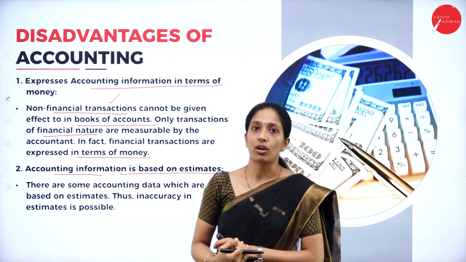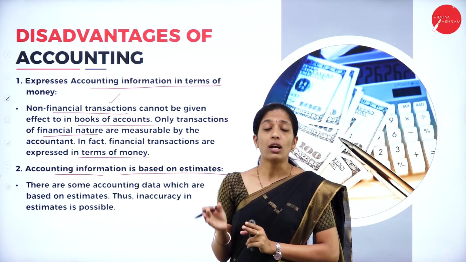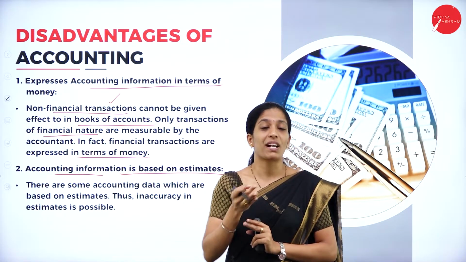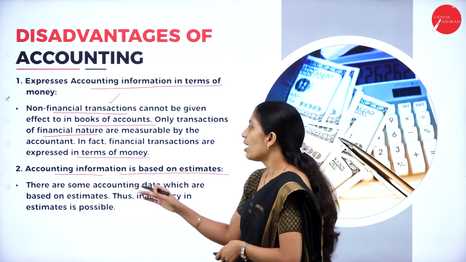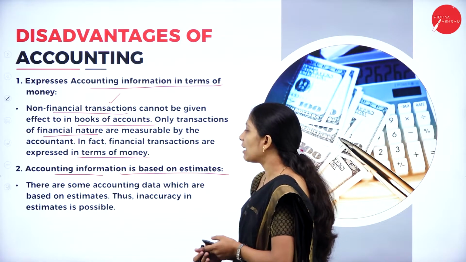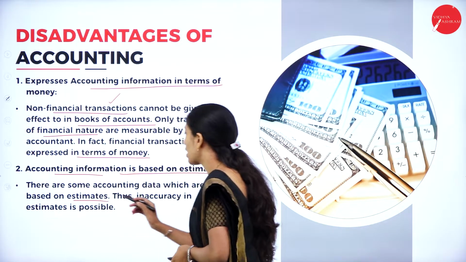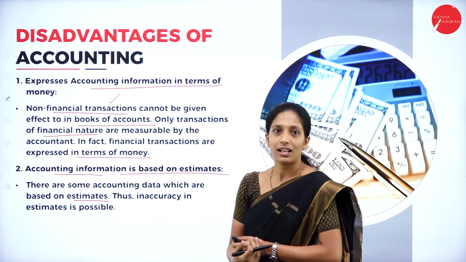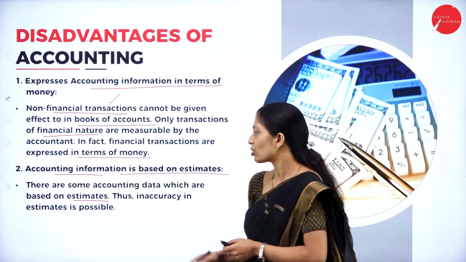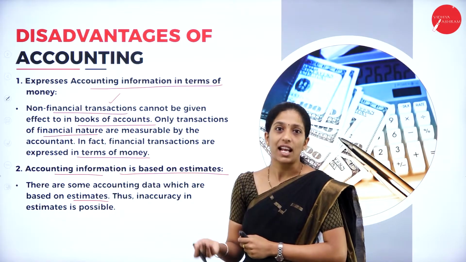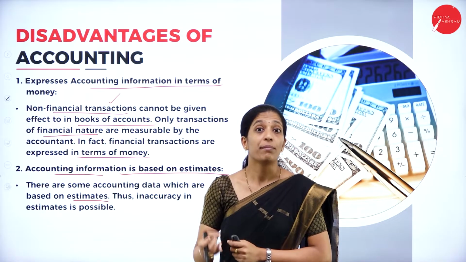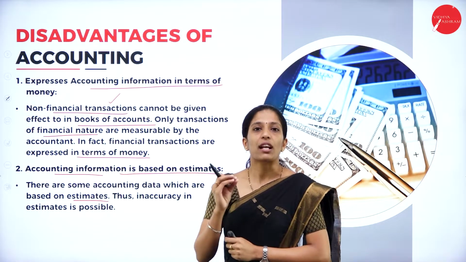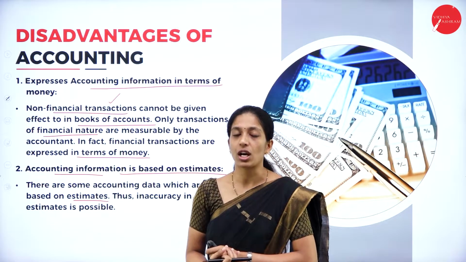So, this is also one of the disadvantages here. Based on the assumptions or estimates of the accountant, we cannot take proper decisions. There are some accounting data which are based on estimates, so accuracy in estimates is not possible and inaccuracy takes place there. So, we cannot get accurate results from these estimates.